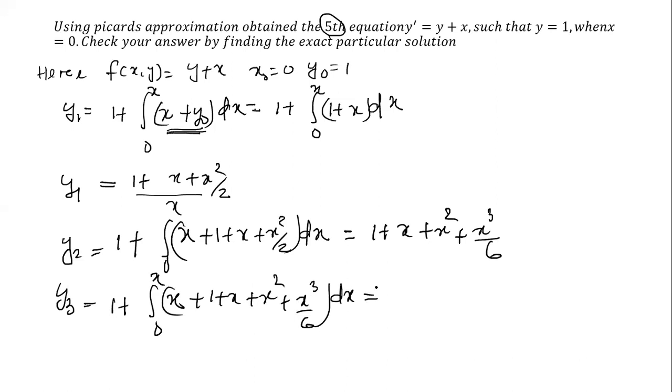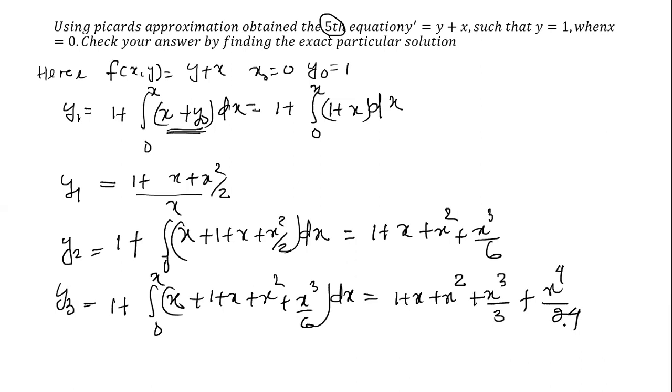After integration and simplification, y3 becomes 1 + x + x² + x³/3 + x⁴/24. So this is the solution y3.